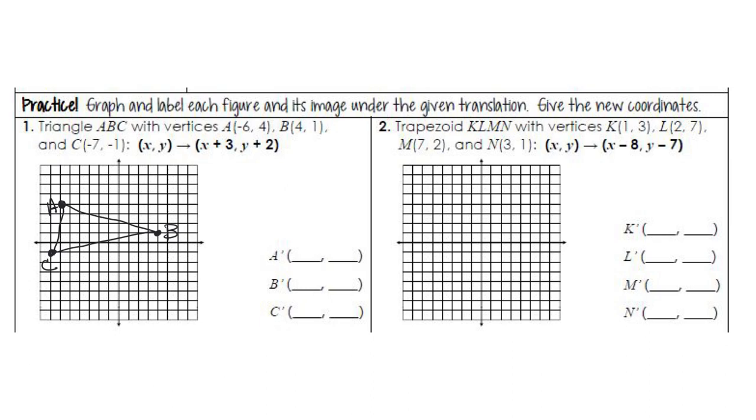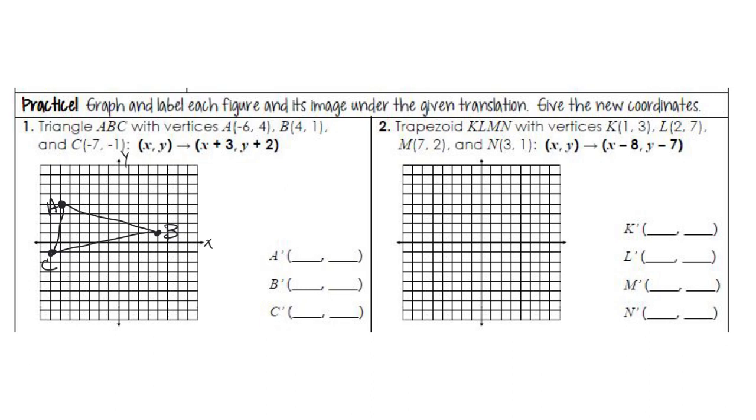Okay, let's look at this example. Graph and label each figure and its image under the given translation, and then give the new coordinates. I already graphed the coordinates it gave us: triangle ABC with vertices A at -6, 4, B at 4, 1, and C at -7, -1. This is kind of hard to see, but here's the x-axis and here's the y-axis.